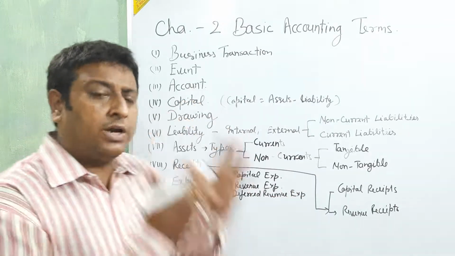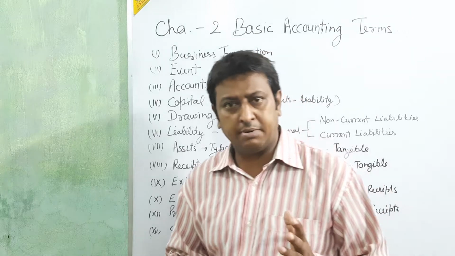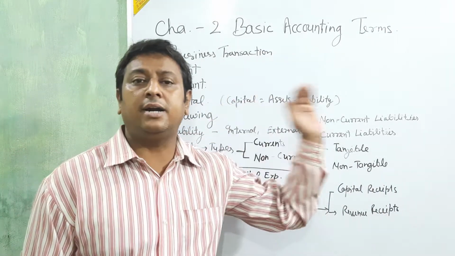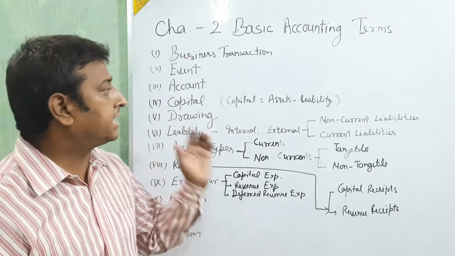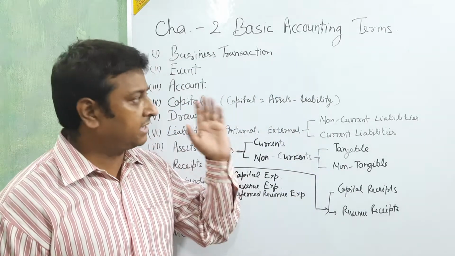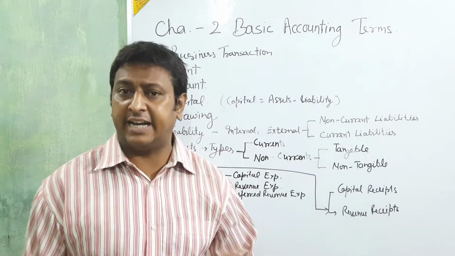In the ledger we make one pro forma, which is called an account, in which we enter the different accounts. Like that, we can make the account for purchase, for sale, for goods, and for assets.